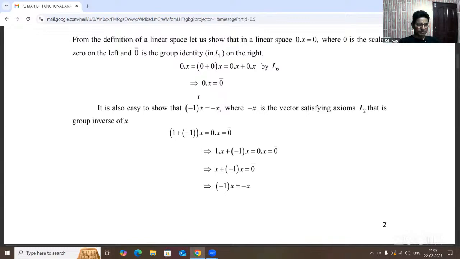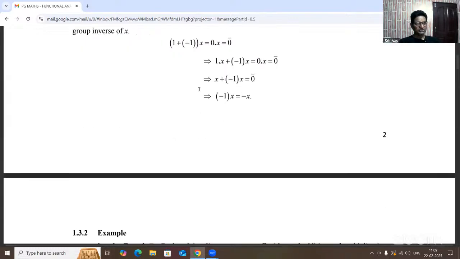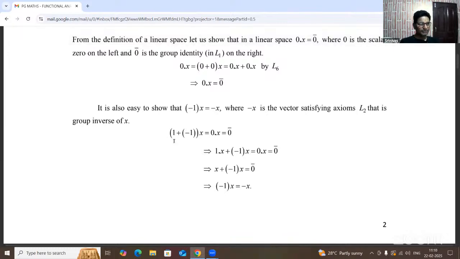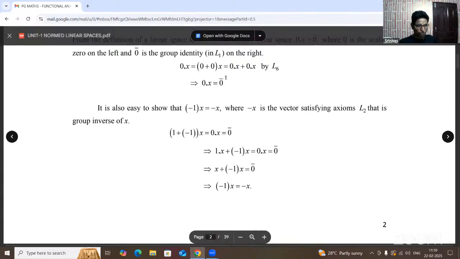Minus x can also be written as minus 1 of x. That is 0 into x. 0 can also be written by using 1. Now 1 is the multiplicative identity, so according to that, 0 can also be written as 1 plus minus 1. That is, 1 plus minus 1, times x, and so 0 into x equals 0 bar.